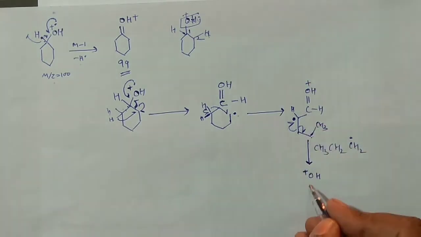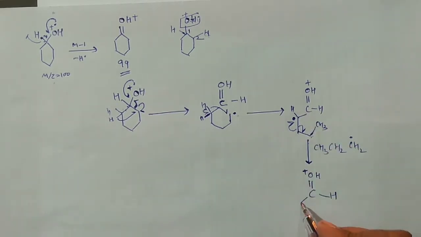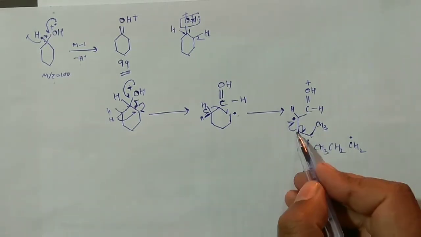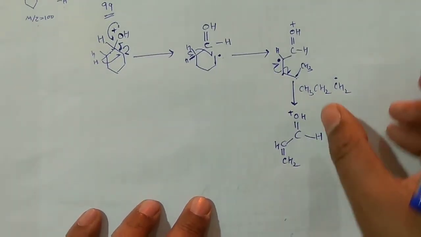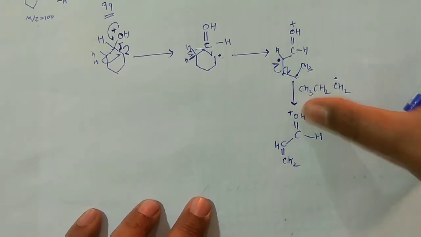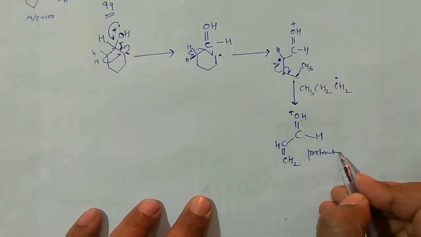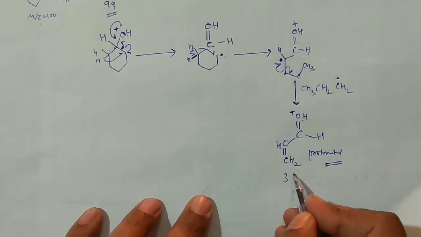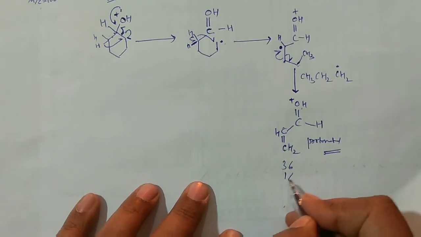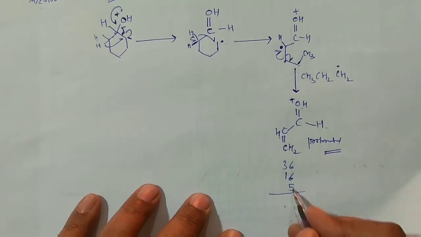This is C, this is H, right? And if you come here, this is actually CH, and here this is CH2, right? This is already there, fine. So what is this molecule? If you remove this hydrogen here, this is acrolein. Now you have put this hydrogen here, this is protonated acrolein, right? And if you count 1, 2, 3, that means 36, one oxygen, that is 16, 2, 3, 4, 5, 5 here, 6 is 12, 5, 17, 3, 4, 5, 57. So you are getting the peak at 57.